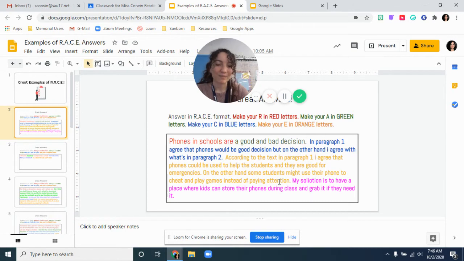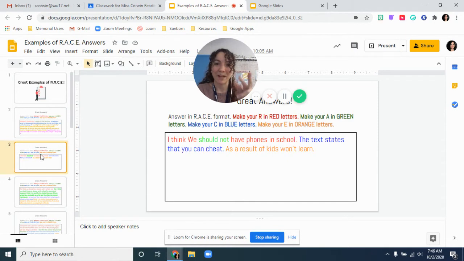That's a great E. And then this person added a solution. They didn't need to, but they did anyway. My solution is to have a place where kids can store their phones during class and grab it if they need it. Cool. I had my R.A.C.E and E.